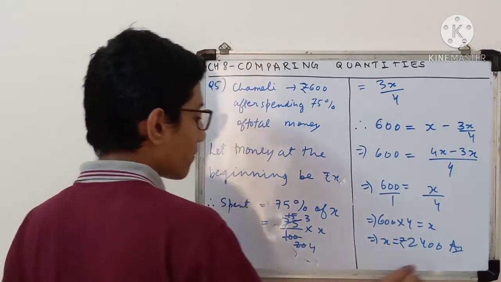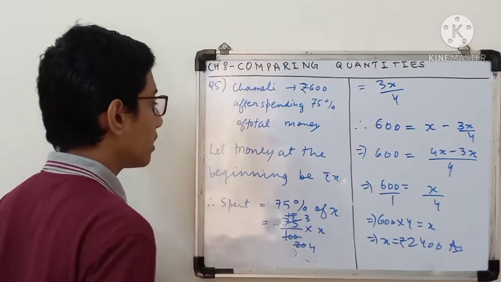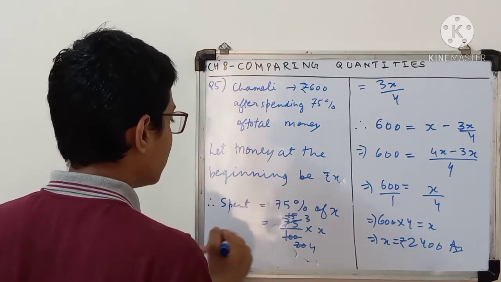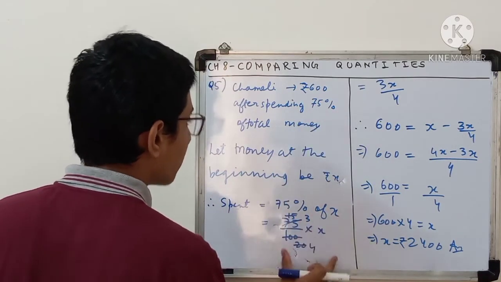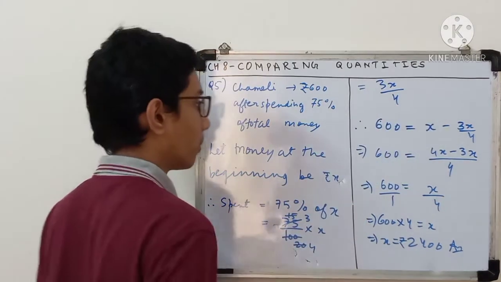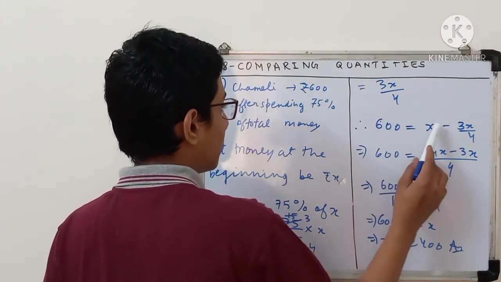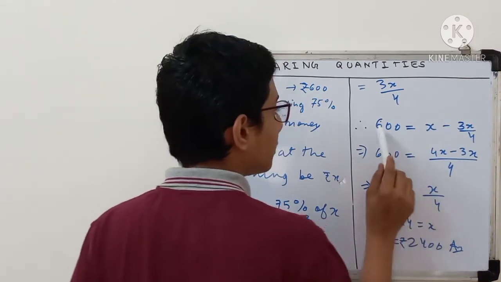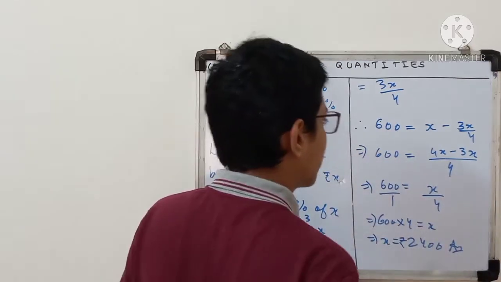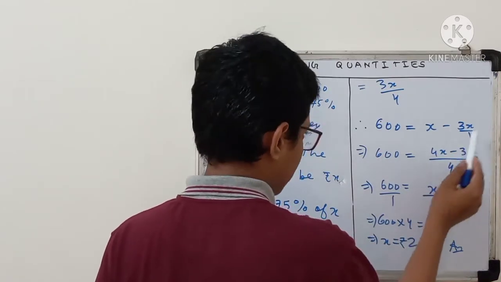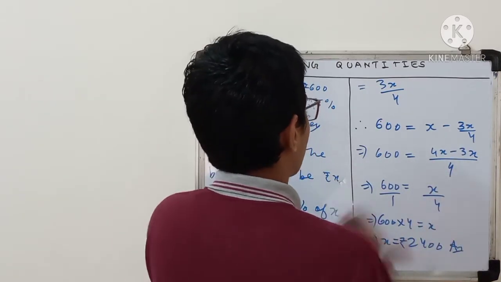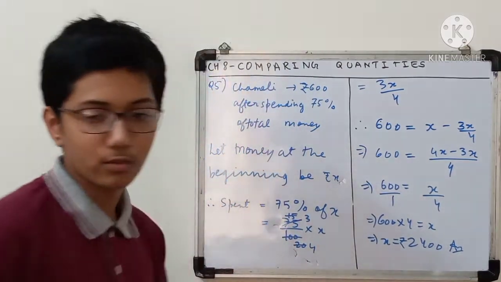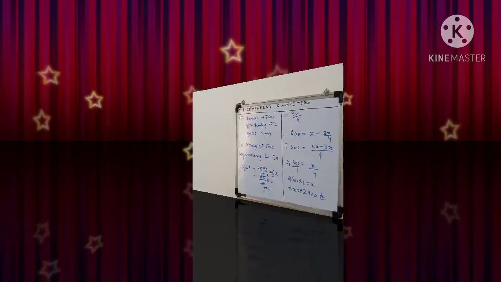So please take care. What you have done in this question: first you assumed the money at the beginning to be rupees x. Then she has spent 75%, so how much money has she spent? 3x by 4. If she had x rupees at the beginning and has spent 3x upon 4 rupees, she is left with 600. Accordingly frame the equation and solve it, a simple linear equation solved by taking LCM and cross multiplication. Your answer is ready. So note down and count till 5. 5, 4, 3, 2, 1.